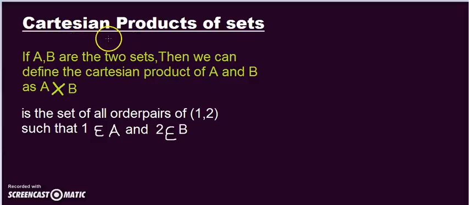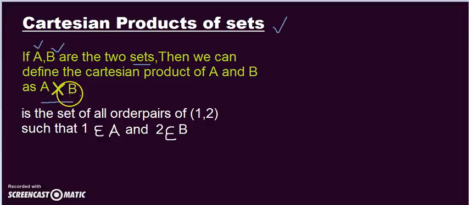Hi, in this session we will be discussing Cartesian products of sets. So what is a Cartesian product of two sets? For example, if I have set A and set B, then I can define the Cartesian product of A and B as A cross B. You have to denote this as A cross B, and pronounce it as A Cartesian product B.